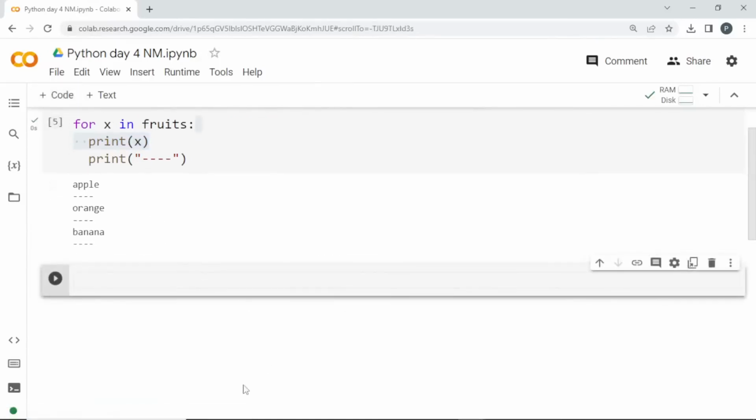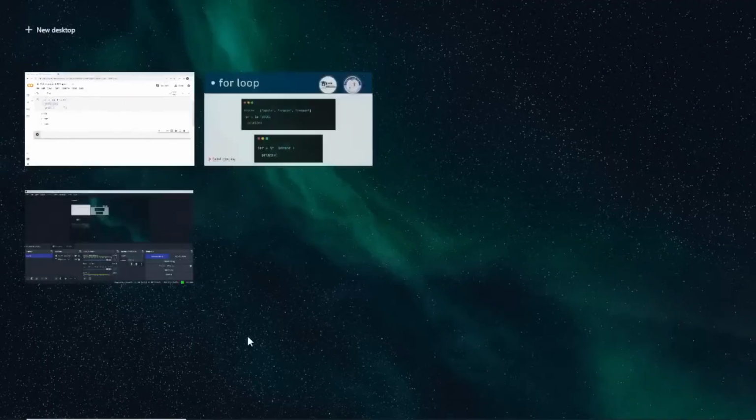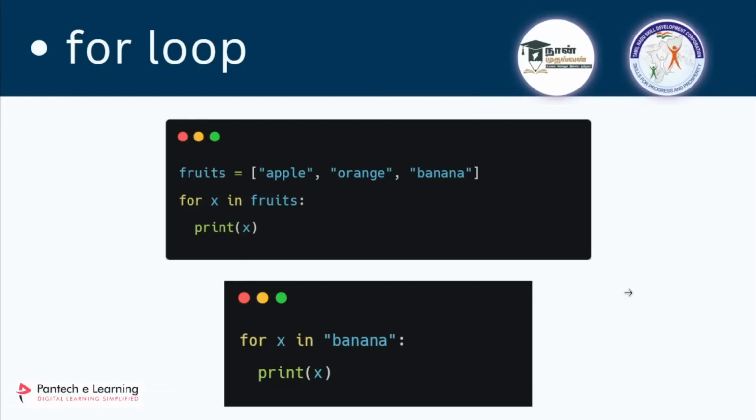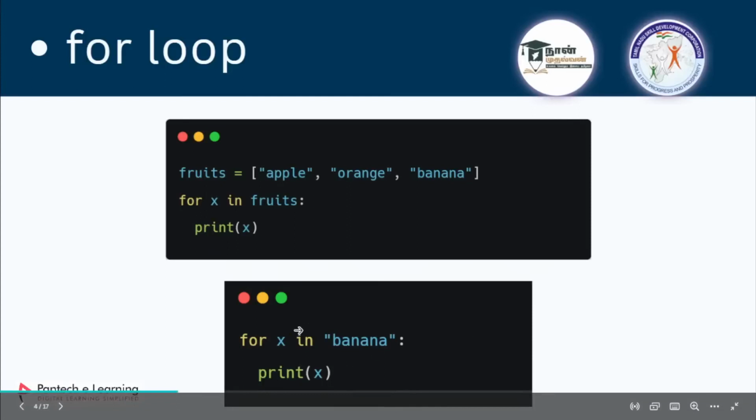Okay, next one: for x in banana, we are going to iterate over a string now. So what will be the result? Please, if you understand this concept, you can type it in the chat box. You don't need any ID. What will be the output if I run this loop? Anyone?